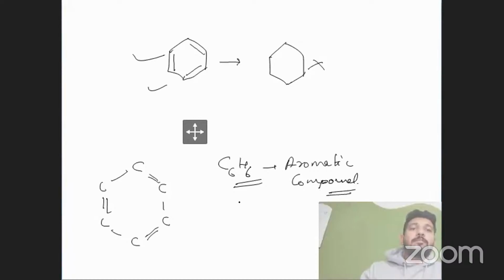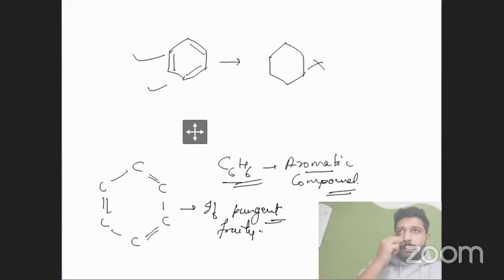What are aromatic compounds? They produce a specific type of smell, and different aromatic compounds have different properties and different smells as well. So if the compound is aromatic, we can easily identify that specific compound. Benzene has a specific smell, not exactly pungent, but a fruity smell as well. I hope you understand that concept.